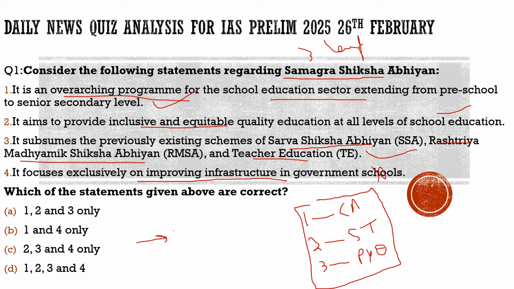And what is the reason they are citing? The reason they are citing is that the central government is not providing the funds because we are not implementing the three language policy in our schools. That is the reason why the central government is not providing the funds, that Tamil Nadu government is not implementing the three language policy. So here comes the discussion.